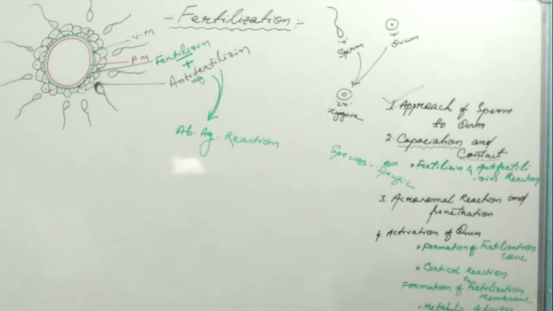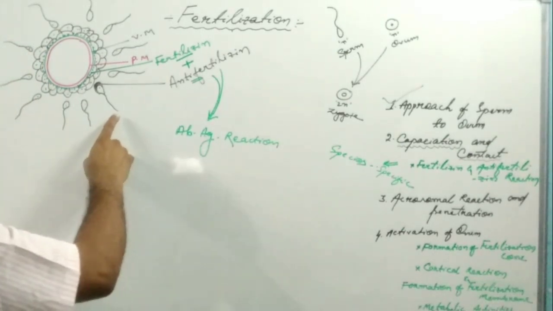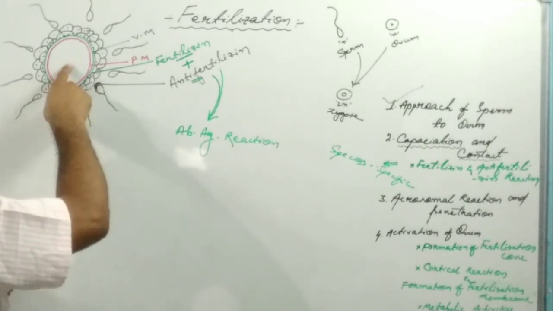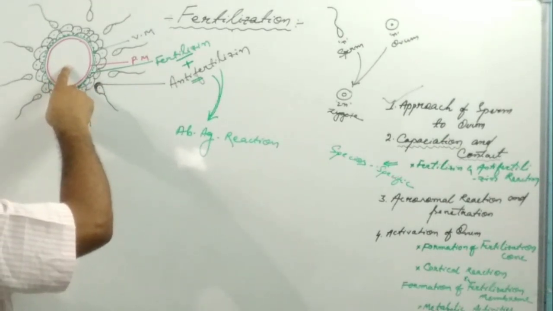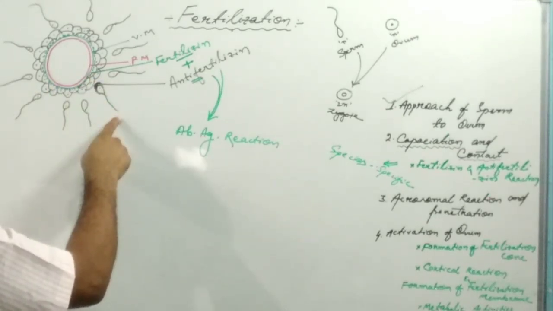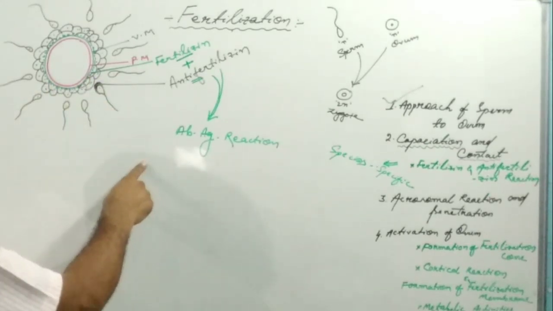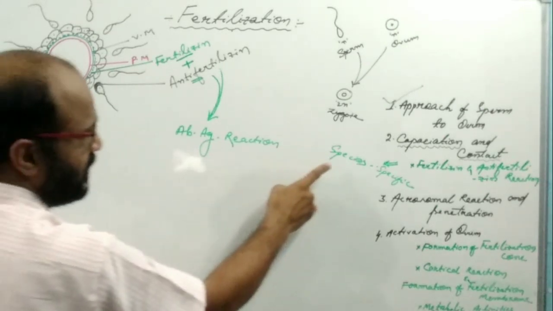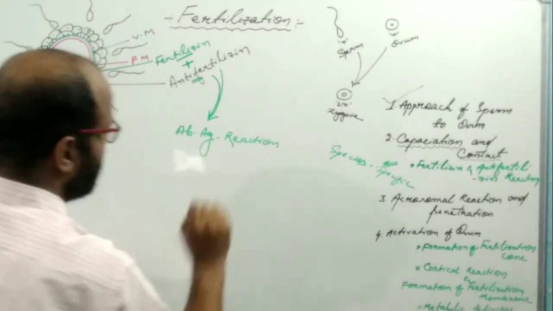Species specific means the ovum is fertilized only by the sperm of the same species. That's why it is known as species specific.